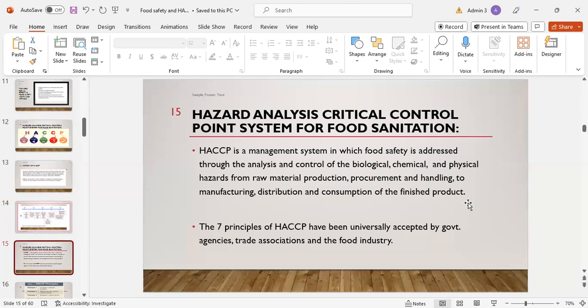Hazard Analysis Critical Control Point System for food sanitation. Its introduction: HACCP is a management system in which food safety is addressed through analysis and control of biological, chemical, and physical hazards from raw material production, procurement, and handling to the manufacturing, distribution, and consumption of the finished product. The 7 principles of HACCP have been universally accepted by government agencies, trade associations, and the food industry.